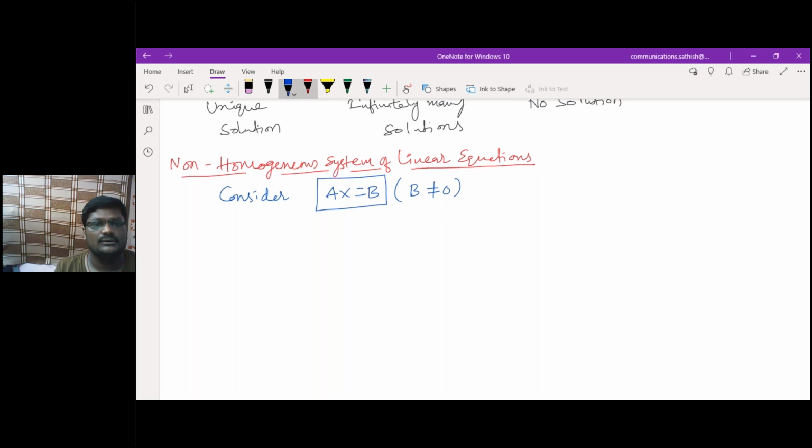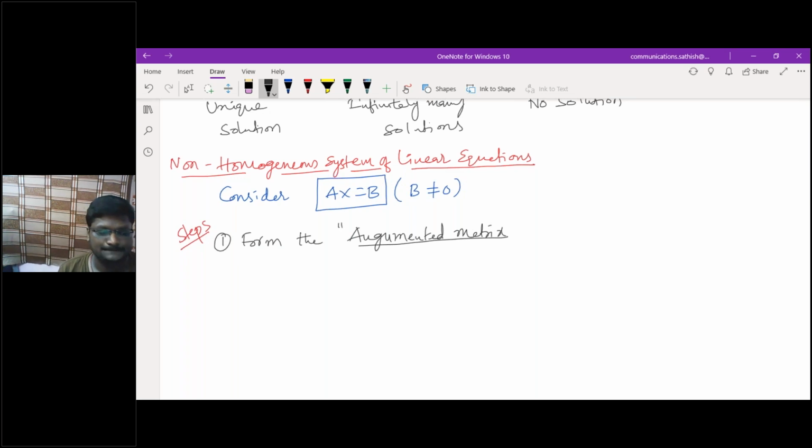Here I'll provide you different steps. First, you need to form the augmented matrix.